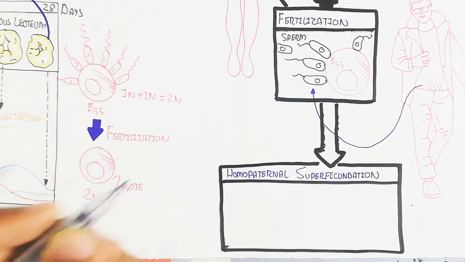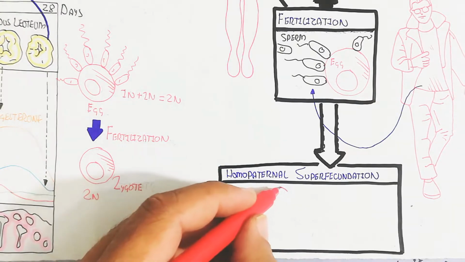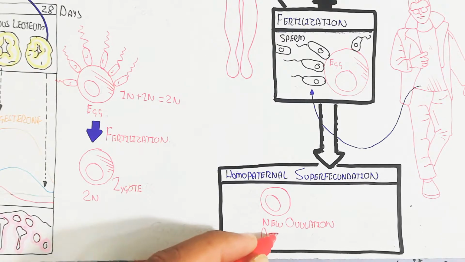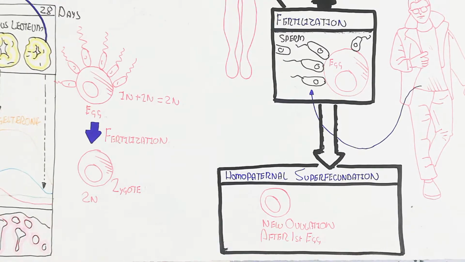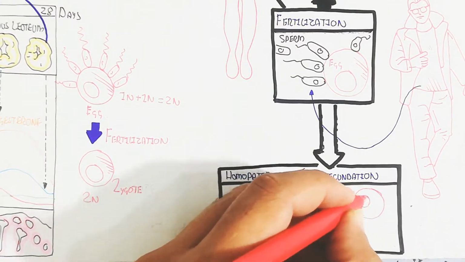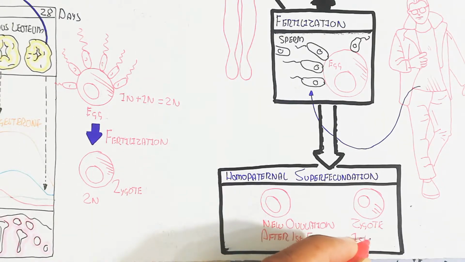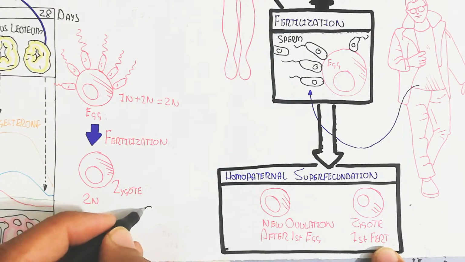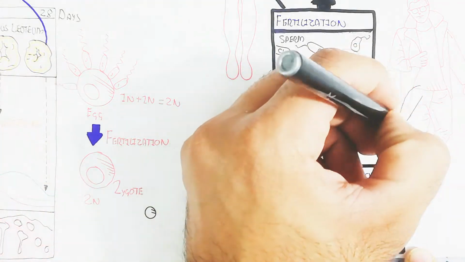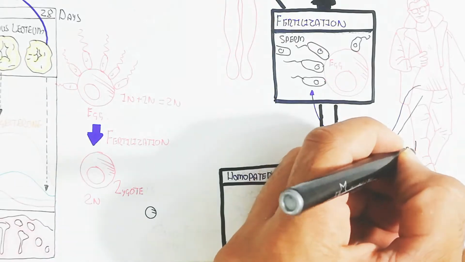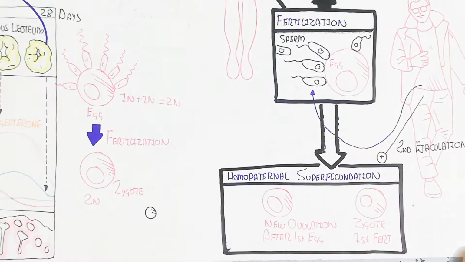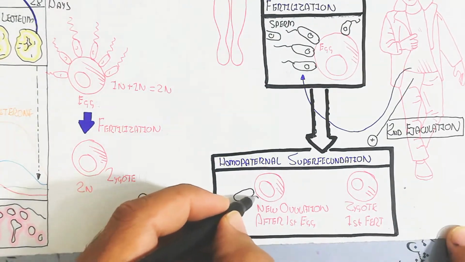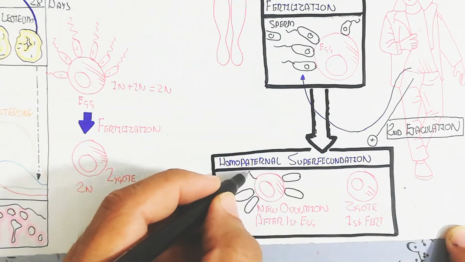Homopaternal superfecundation means one egg is fertilized from the first intercourse, and the second intercourse requires a second fertilization, so a second ejaculation by the same male. In this way, the two eggs are fertilized due to different ejaculation times. The fertilization occurs with the same male, but the genetic material is different. So in this way, non-identical twins will be formed.